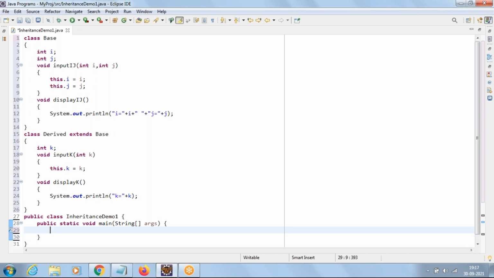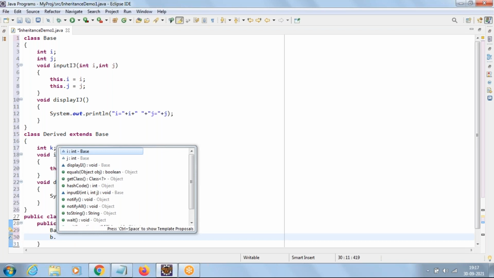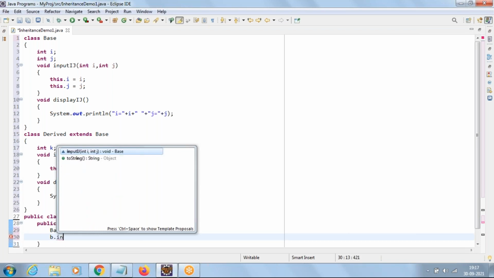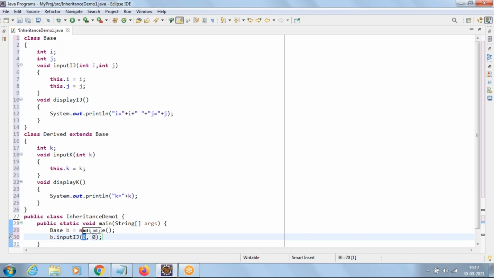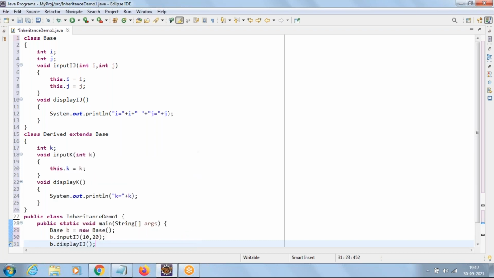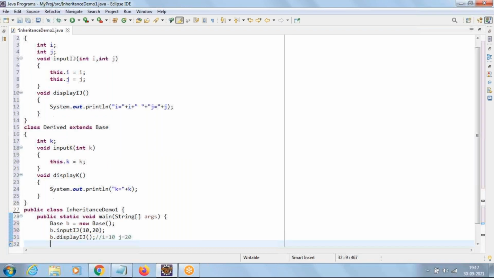Now let us create an object of Base: b equal to new Base. Using the object of Base, let us call the method inputij. Using the Base class object, I am calling the method inputij and passing the arguments 10, 20. Now when you call the method b.displayij, the output will be i equal to 10, j equal to 20. No confusions.